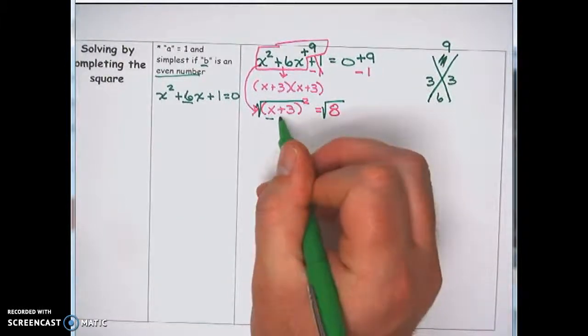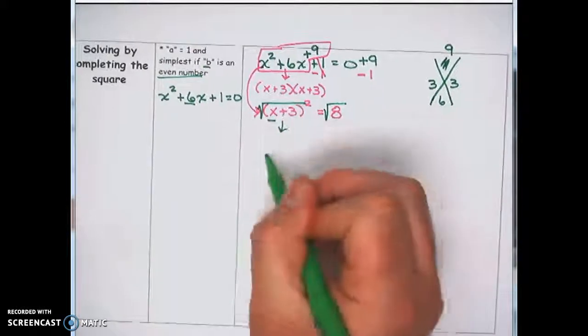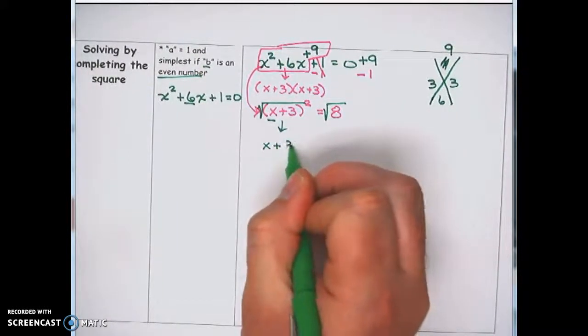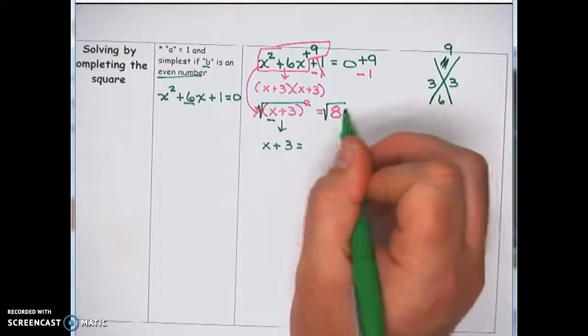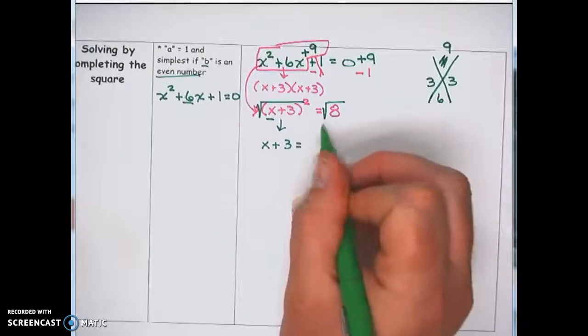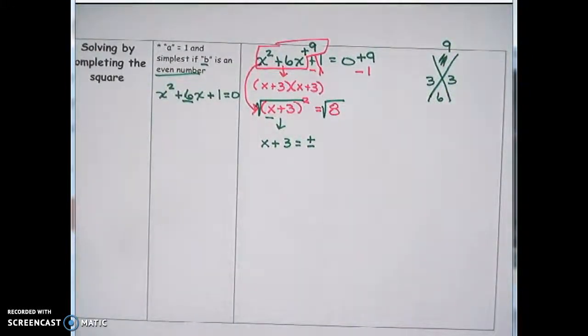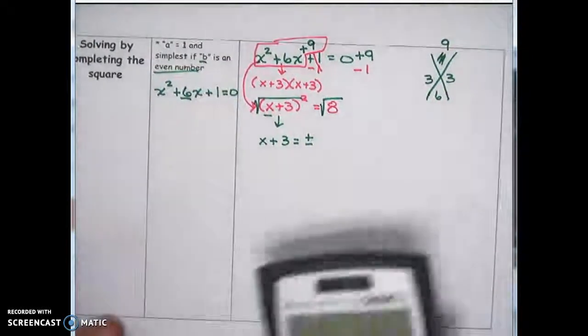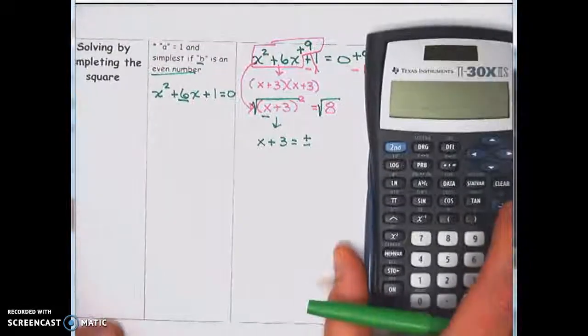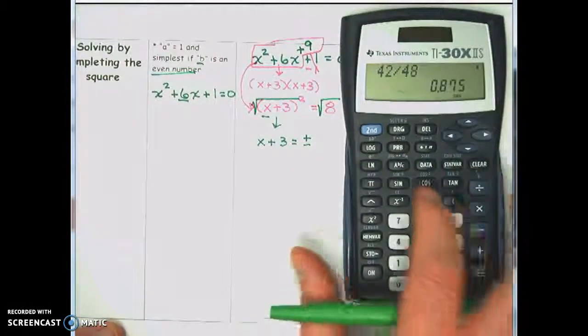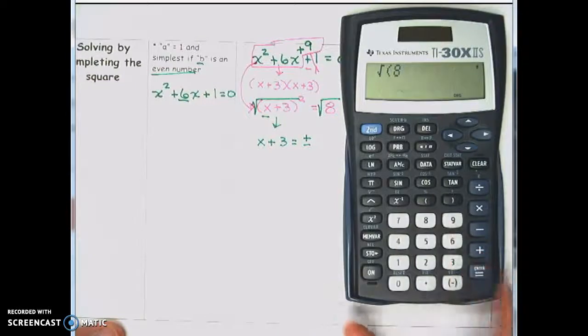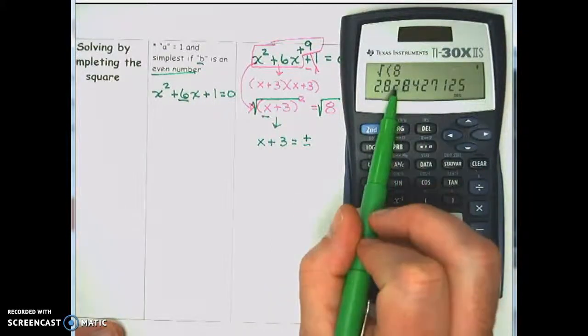Square rooting just kills off the squared, and it drops me out the x plus 3. And then remember that when we square root both sides, when we're solving quadratics, we expect two answers, a plus and a minus, of whatever that square root of 8 is. And so then we just grab our calculator and type in the square root of 8, which in this case is 2.828. And again, we'll do 2 decimal places.